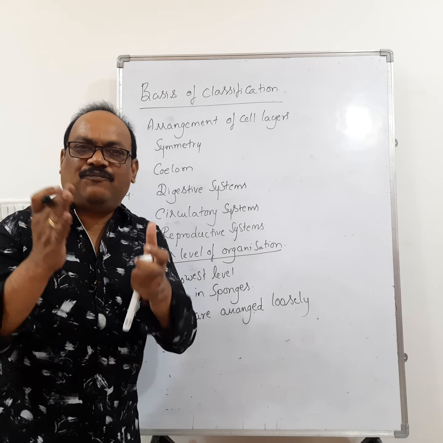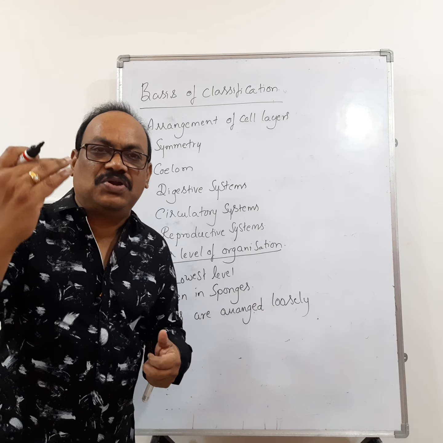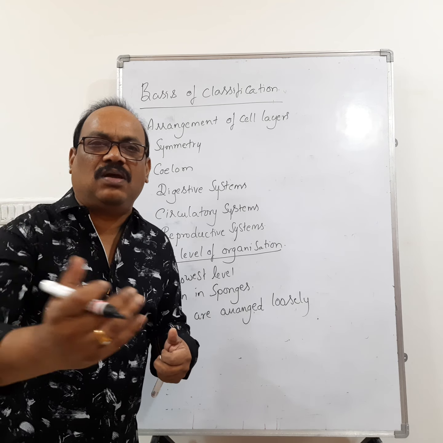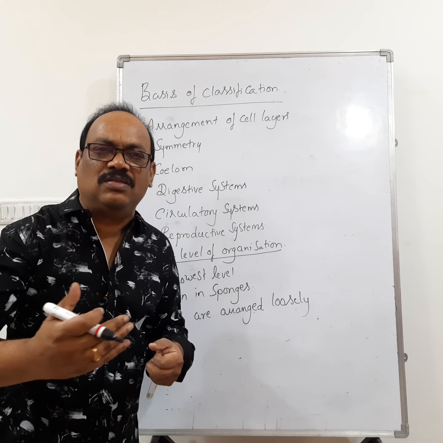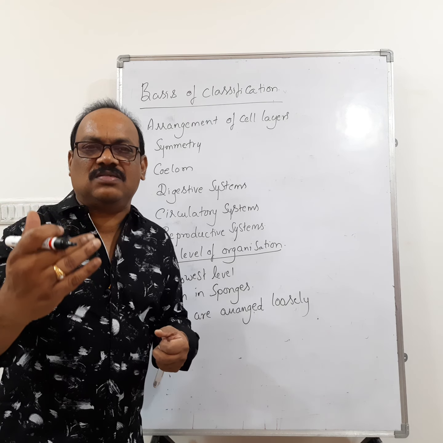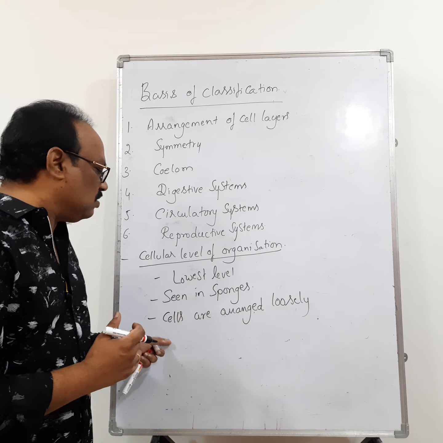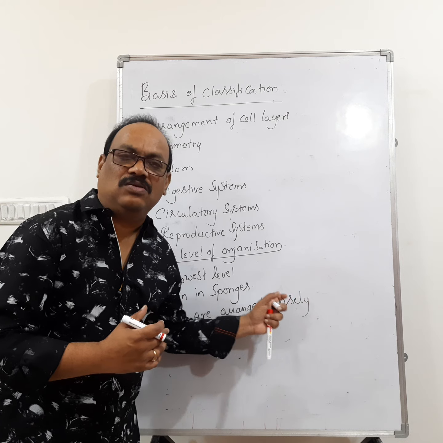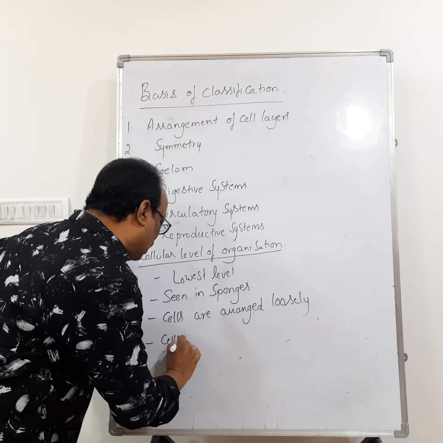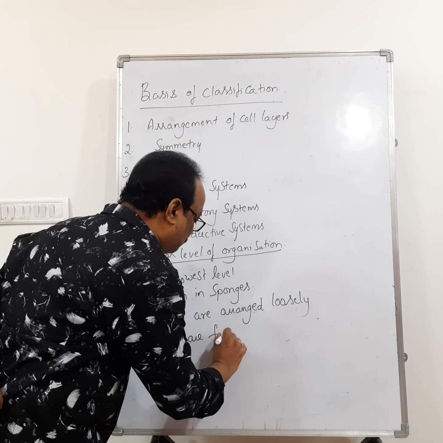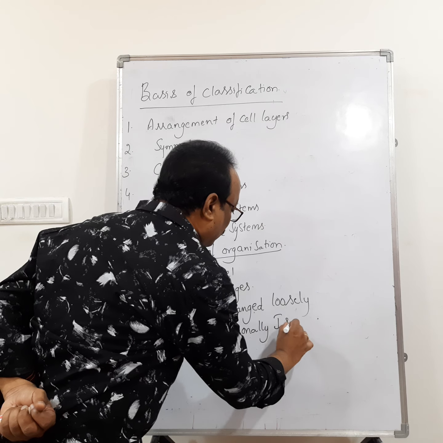The cells are functionally isolated. That means we can see a division of labor at the cellular level. The division of labor exists at the cellular level due to absence of nervous system and sensory system. So, here cells are arranged loosely and are functionally isolated.